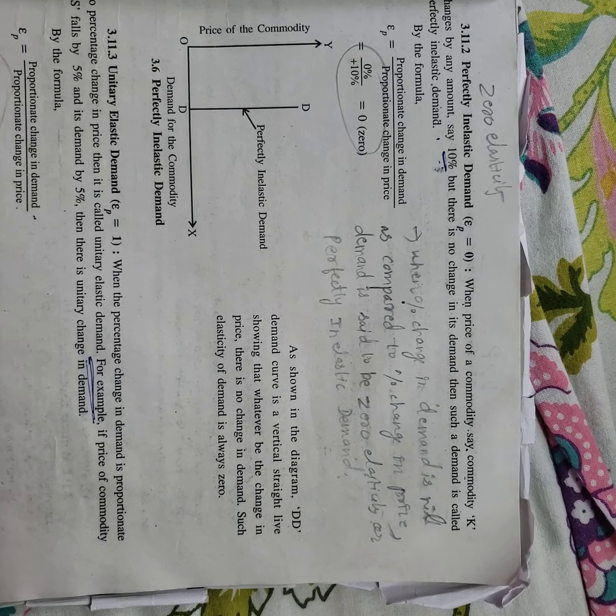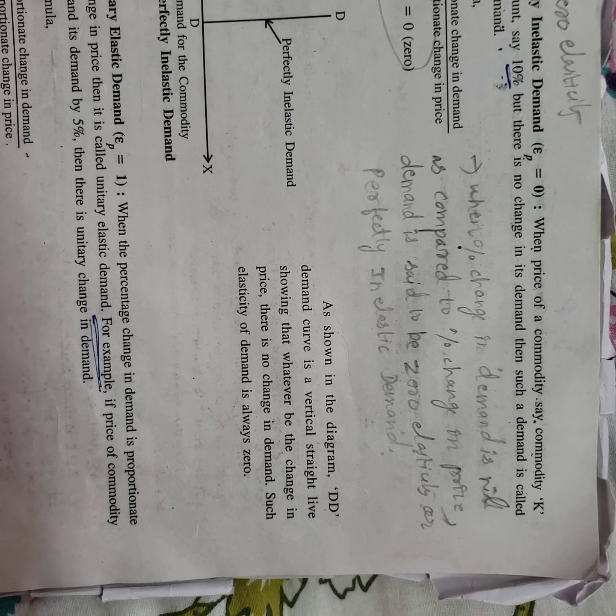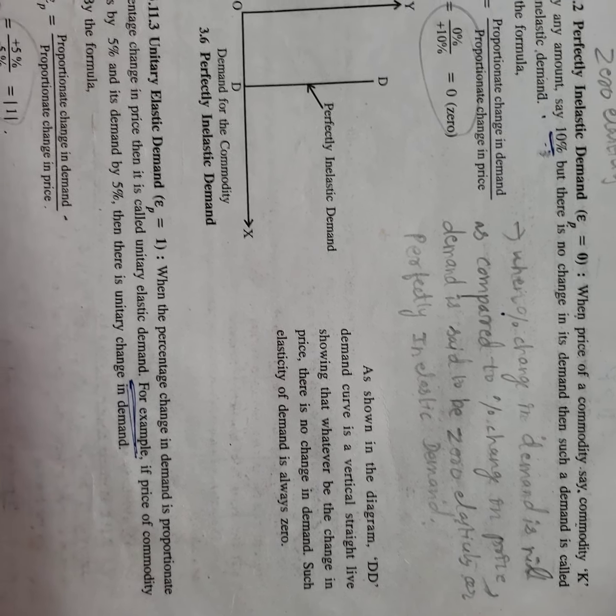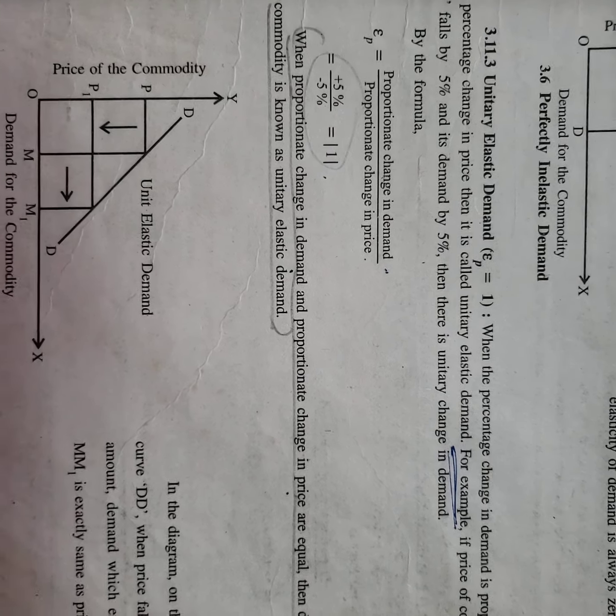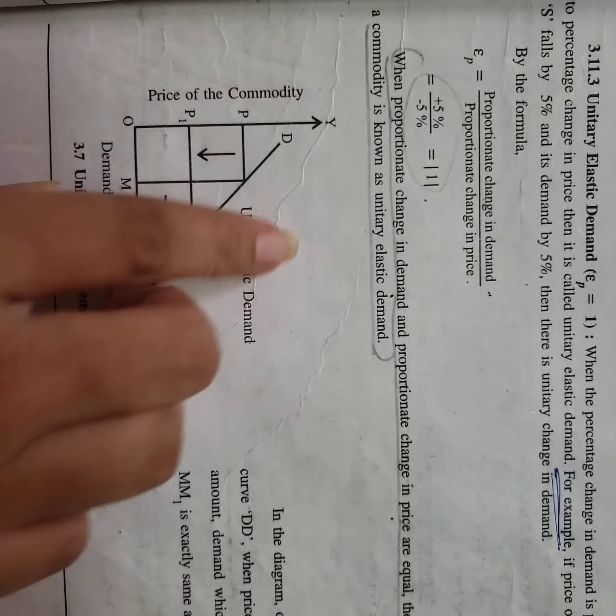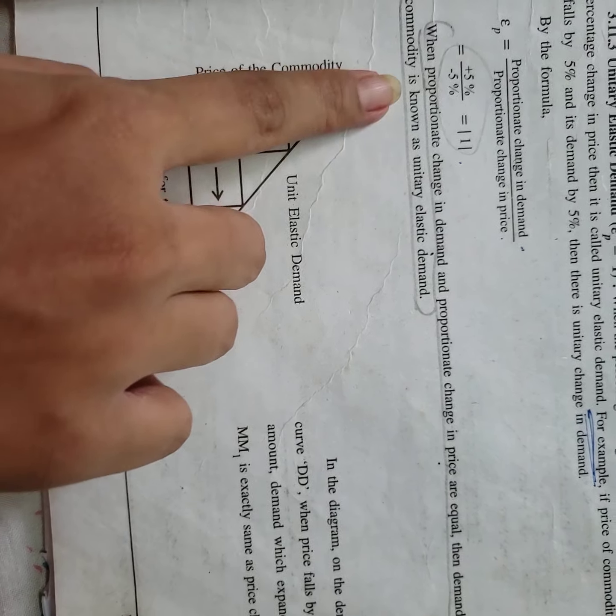So when percentage change in demand is nil as compared to percentage change in price, demand is said to be zero elasticity or perfectly inelastic demand. Next that you have is unitary elastic demand. For unitary elastic demand, you learn this meaning, that is easier.